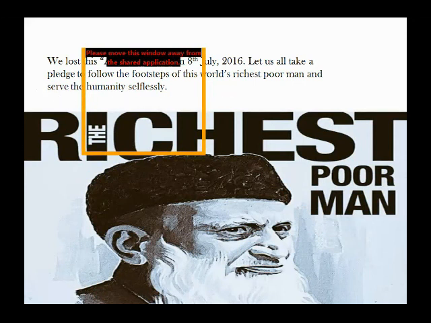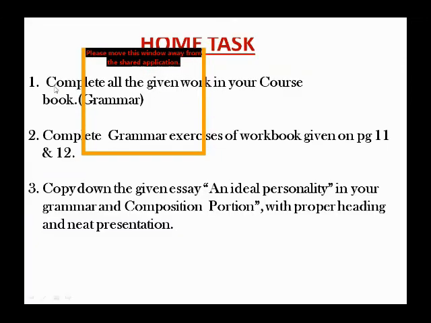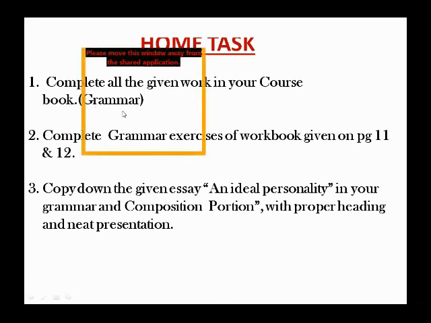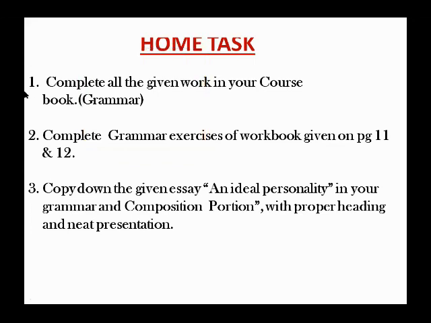Okay, so dear students, let's move forward. This is the home task for you all. I hope you all have completed the previous task in your copies. According to the given instruction for this task, you have to use your grammar and composition portion. In the first task, you have to complete all the given work in your course book. For grammar, at present you don't have to use the copy. But you must make a grammar and composition separate portion in your copy. You have to divide your copy into two portions.